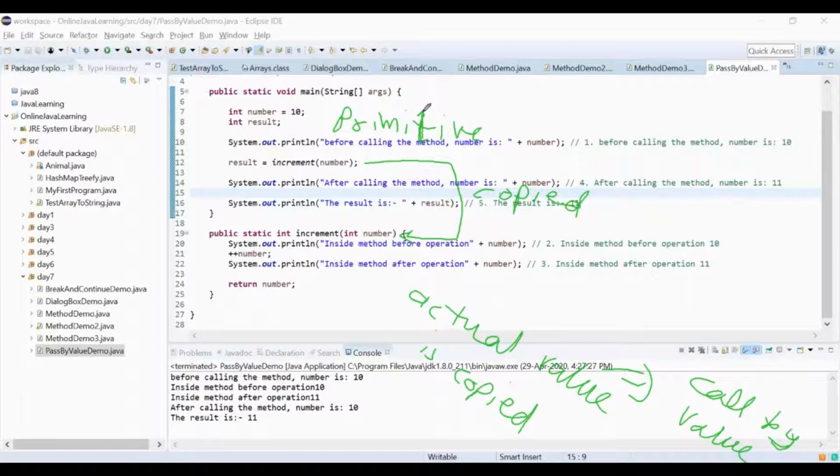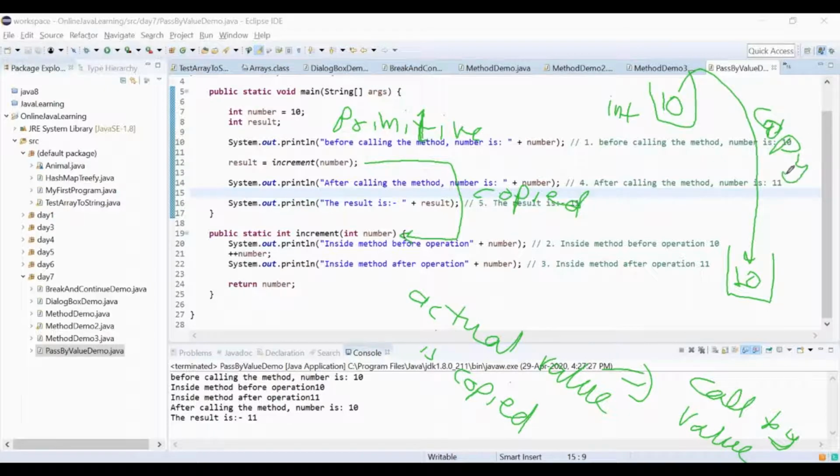Okay, so that is called call by value. Call by value means this container holds something of primitive type. Let's say this is int. This is copied from here to here with respect to the actual value. That is called call by value.